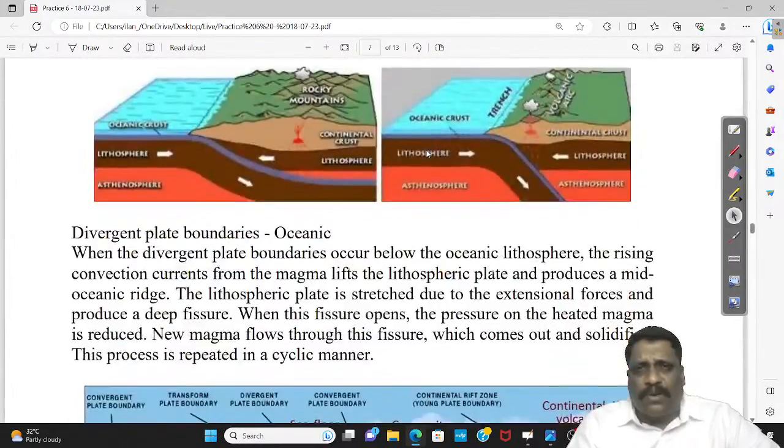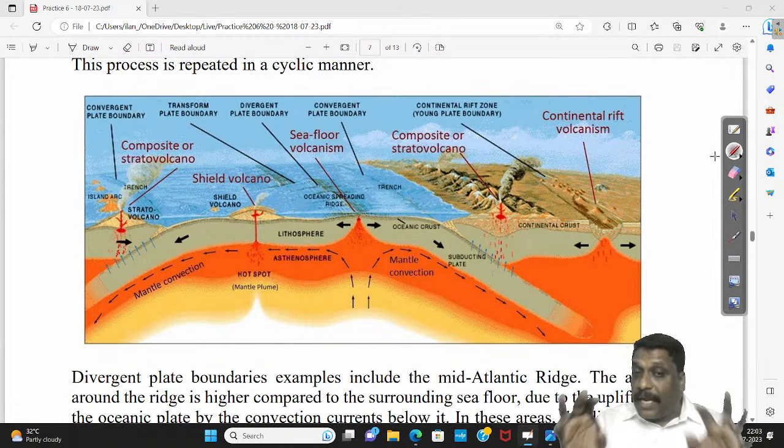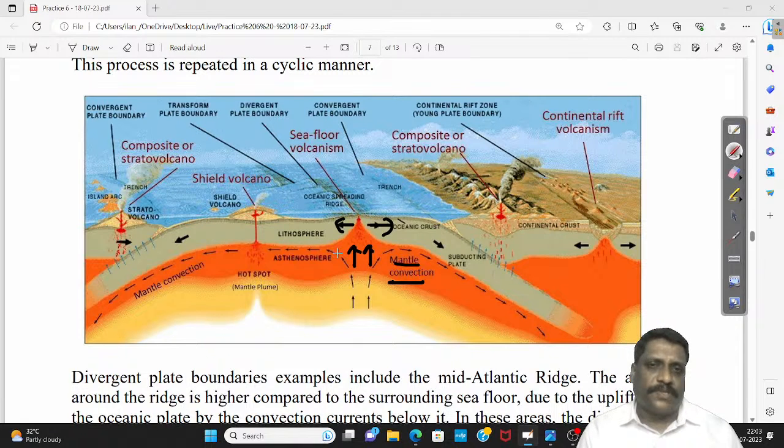Here, directly I'll just come here. Divergent boundary. Now, I am explaining this in the light of plate tectonic theory. Of course, I can say it is diverging. But why is it diverging? According to plate tectonic theory, wherever there is a rising convection of magma or mantle, it results in divergence of the plates. There, it almost opens the lithosphere. The oceanic crust almost opens up. The magma comes out and forms a mountain-like structure.